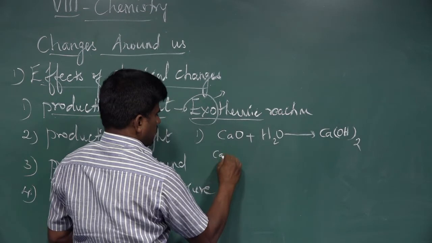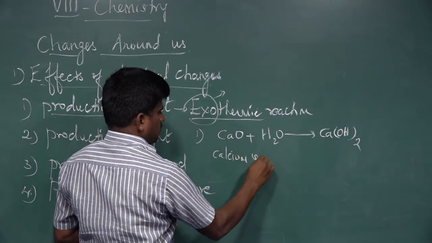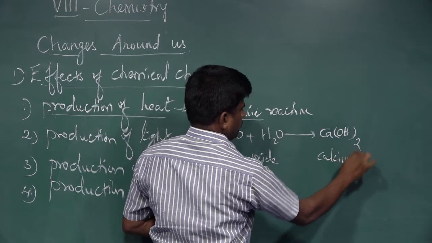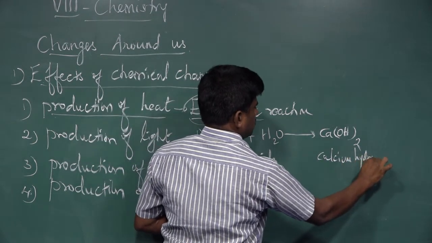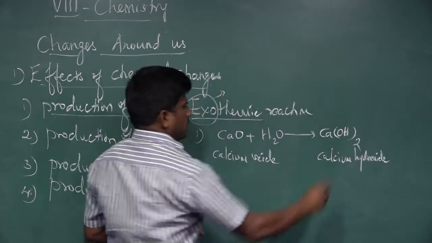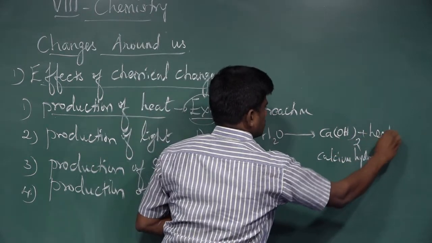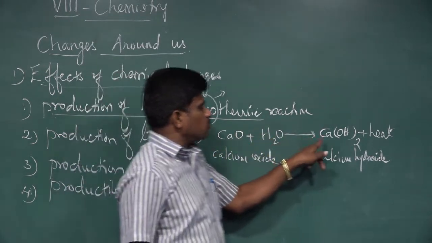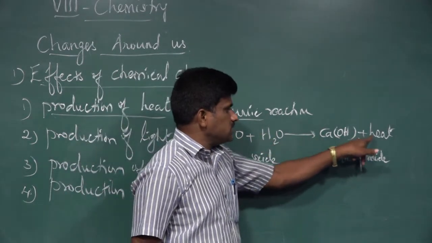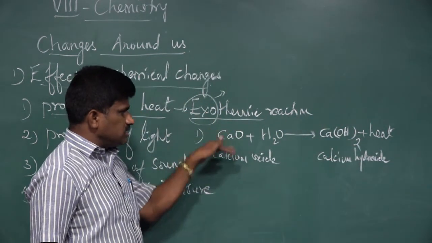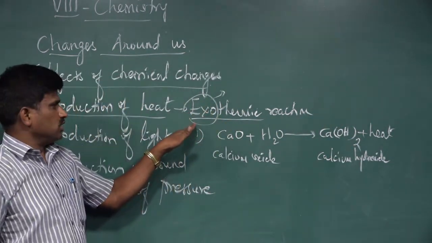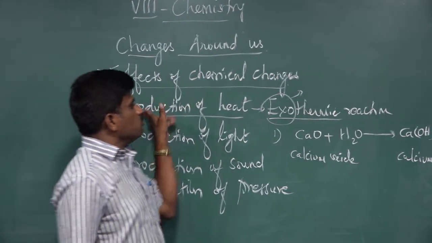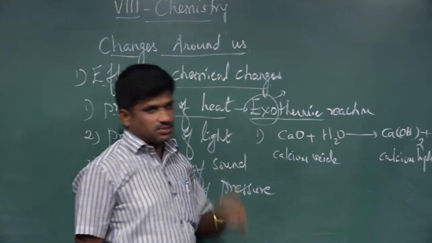This is calcium oxide, and this is calcium hydroxide. Additionally, it releases heat energy. When water is added to calcium oxide, it produces calcium hydroxide, and additionally heat energy is released. This is the best example for exothermic reactions, which produce heat energy while the reaction takes place.